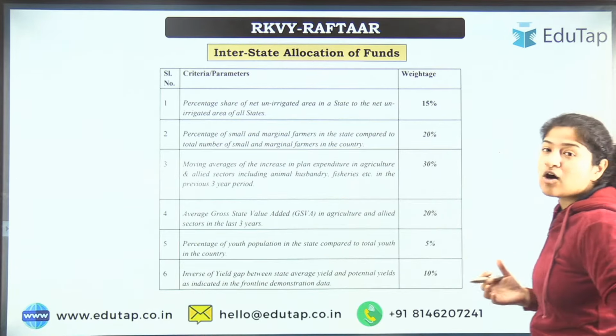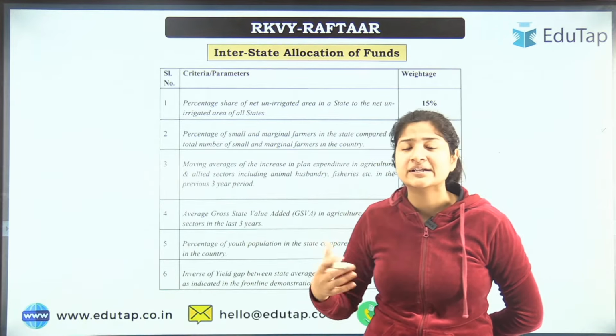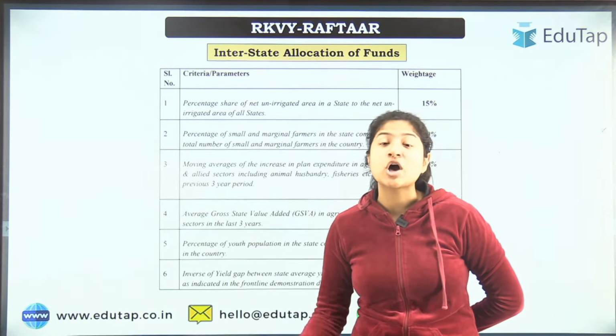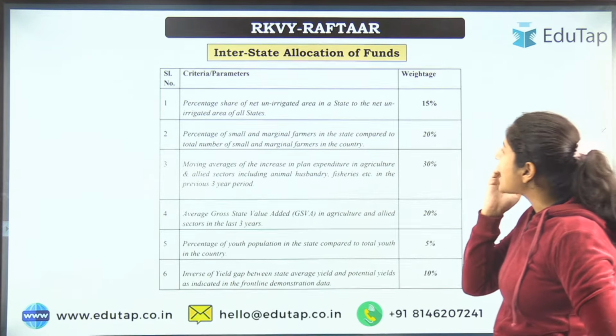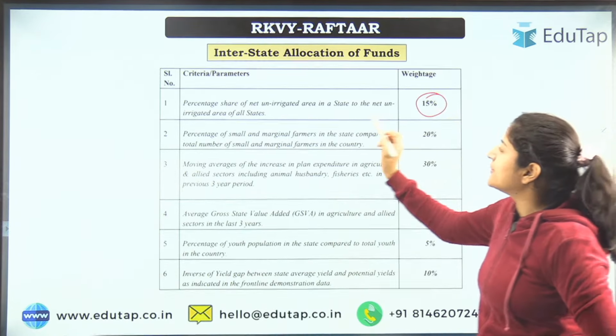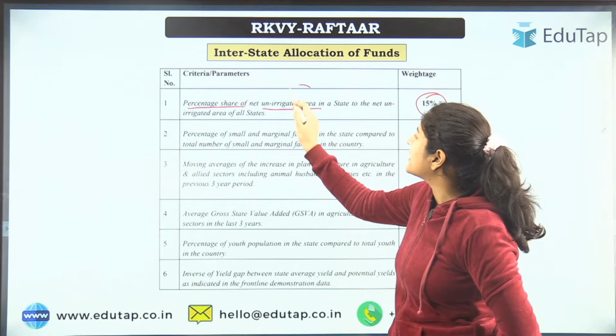Now let's see how this money, we have studied that this money will be allocated to every state and UT. So how much money will be given under this? So here are the criteria and parameters. For example, 15% will be given. So the weightage will be the percentage share of net unirrigated area in a state.